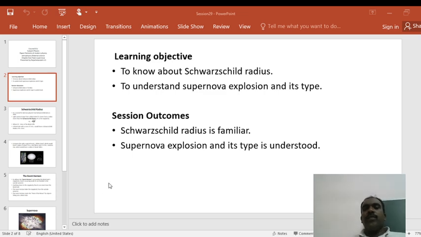Learning objectives: to understand the supernova explosion and its types, and the Schwarzschild radius.